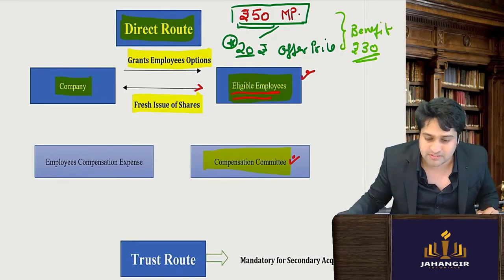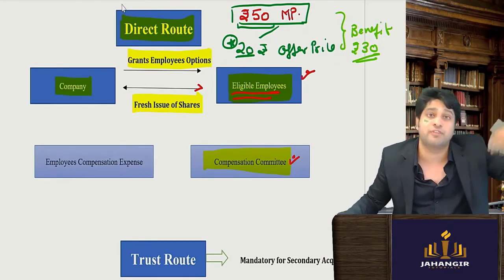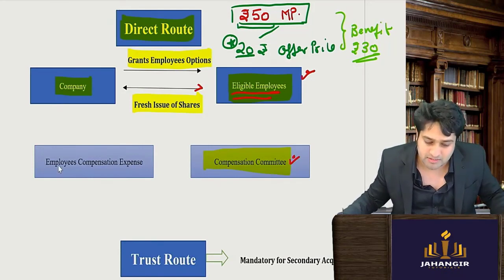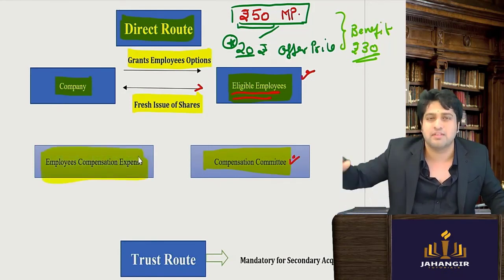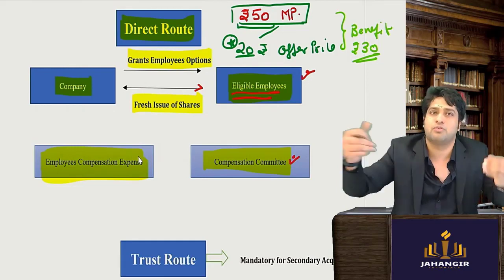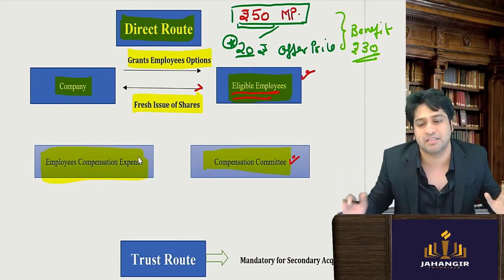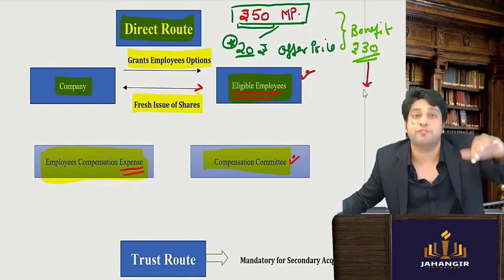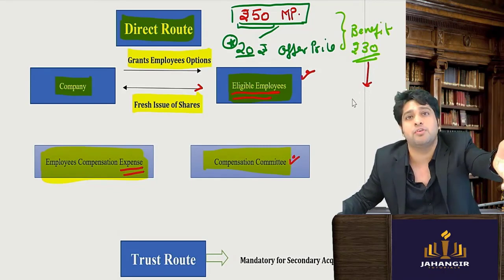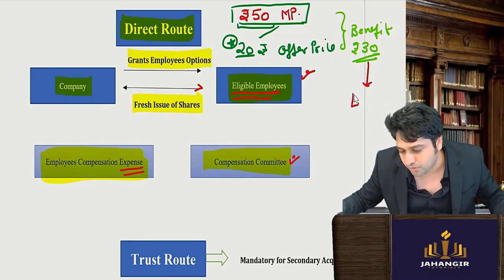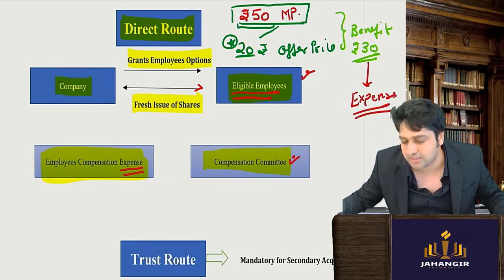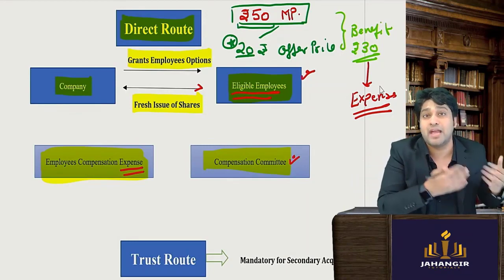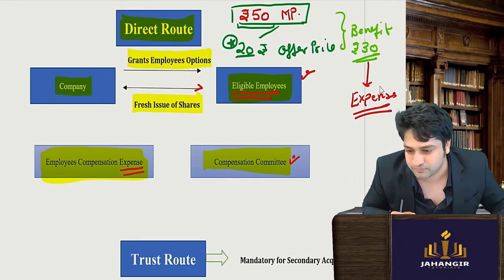So the company will say that the share is of 50, we got 20, and the balance 30 we will have to treat as an employee expense, because we have given this as a benefit. In our account we are not getting that 30 rupees, so we will expense it out. Clear till here? So this is a benefit for the employee. From the employee's point of view it is good, but from the company's point of view it is an expense to retain the employee. So that 30 rupees he is not paying will be treated as an employee expense from the company's point of view.